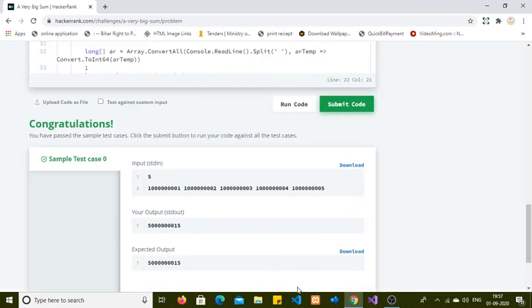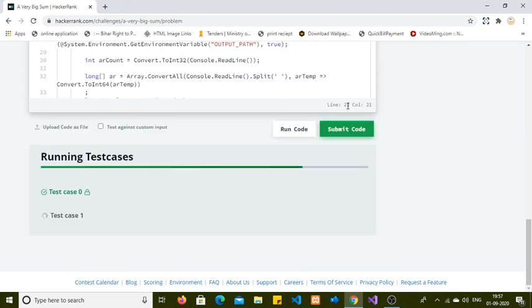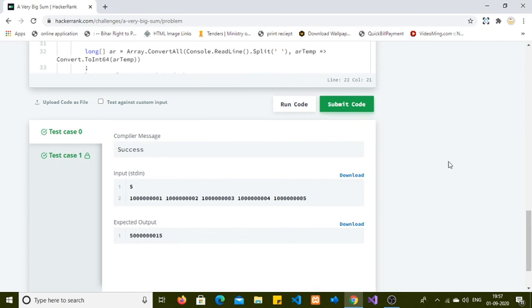Yeah, it passed the sample test case. Let me run this code. Yeah, it passed all the test cases.